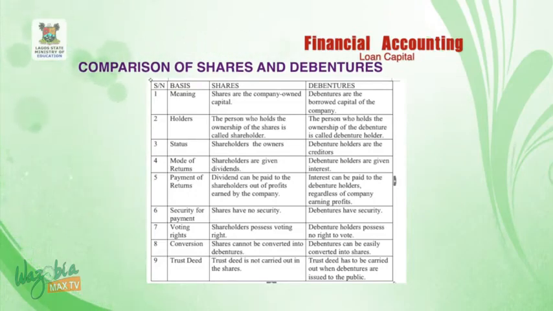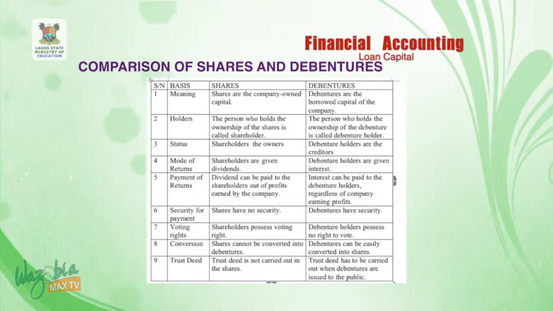Comparison of shares and debentures. Shares versus debentures. If you take a look at the charts that I display here, you will discover that the pictures on the shares above, two hands joining together, mean that they are working hand in hand for the development of that organization, of that company, with all those things that surround them there.